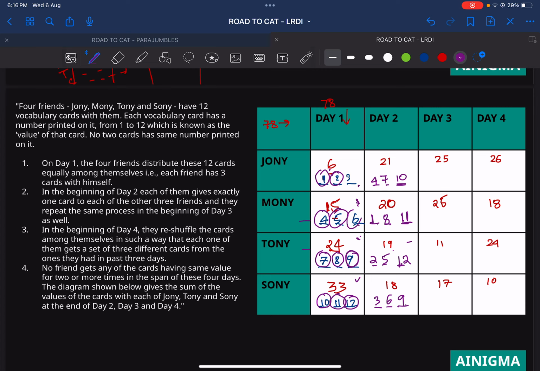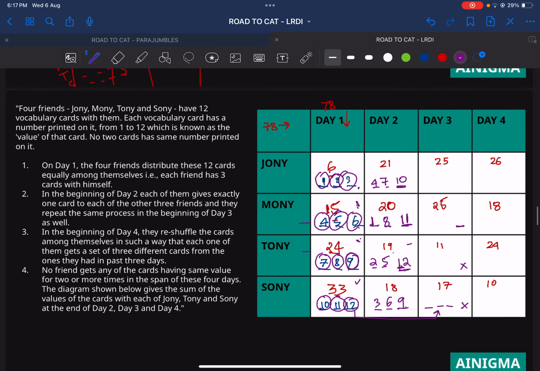And we will apply the same logic again on day 3 as well. Always go for maximum value because it's readily possible. 12 cannot come here because 12 already is here. You can say, because the same card cannot be repeated. So we have 3 cards in which 12 cannot come on to 17. 12 cannot come here as well because the minimum sum is 11 and you can't put 12 again because 12 is already being possessed, like 12 already has come on day 2. So 12 is either here or here. And because they are numerically the same, 25 and 12, that's 13.